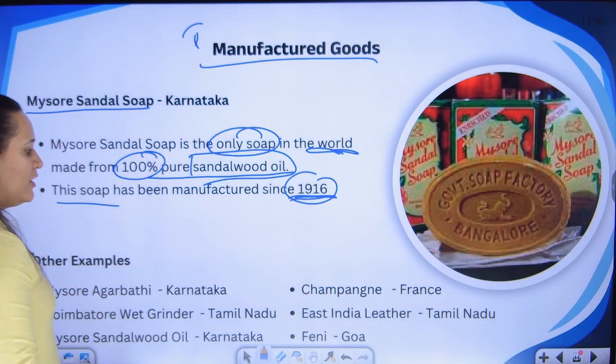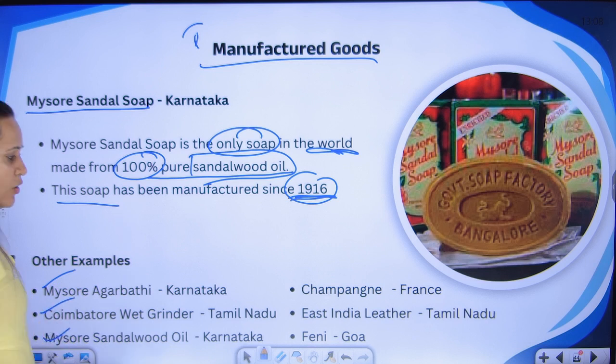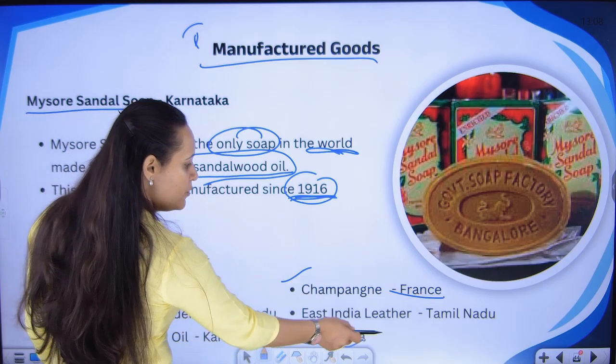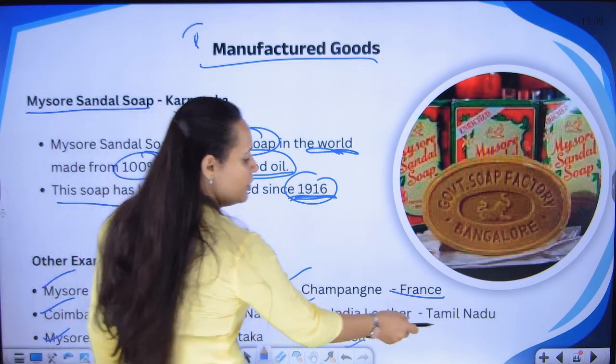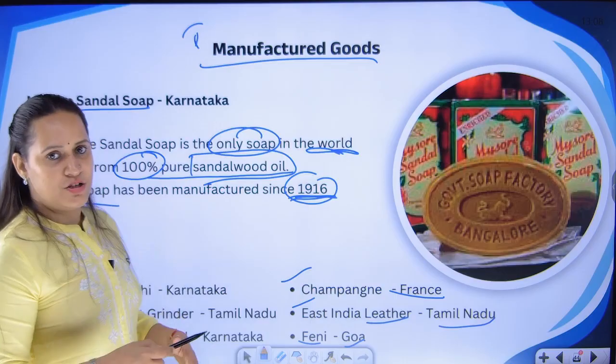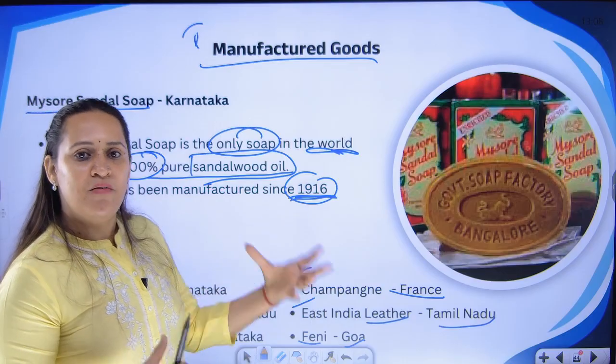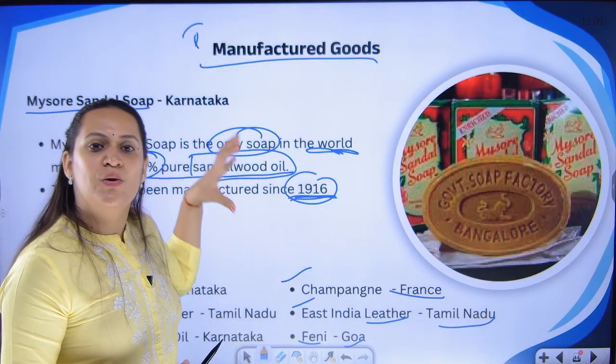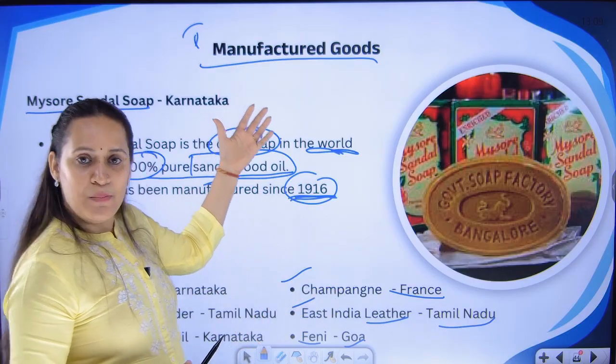Other examples of manufactured goods are Mysore agarbatti, Coimbatore wet grinder, Mysore sandal oil, champagne from France, you have fenny from Goa, you have East India leather from Tamil Nadu. These are all manufactured, not natural. They have been developed by humans, but still they are known from that location for certain unique characteristics, and that can be registered.